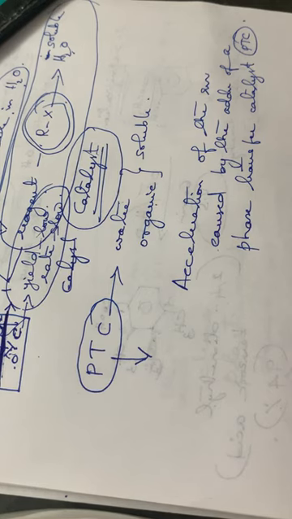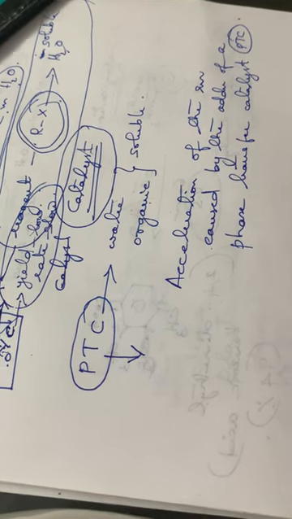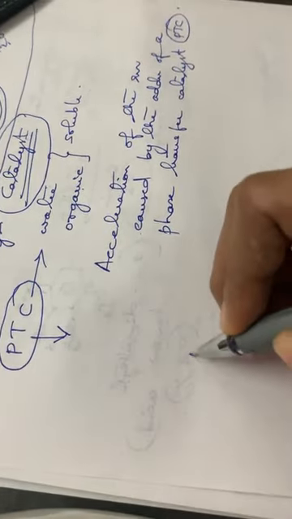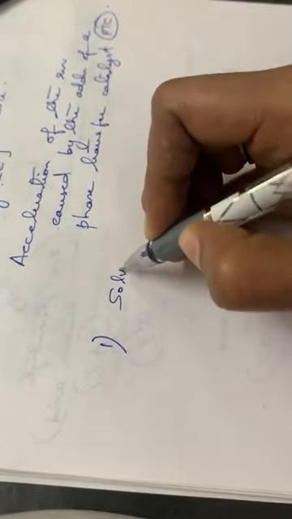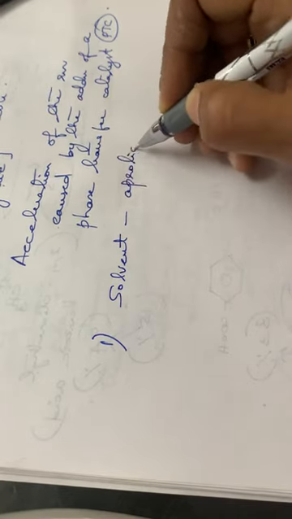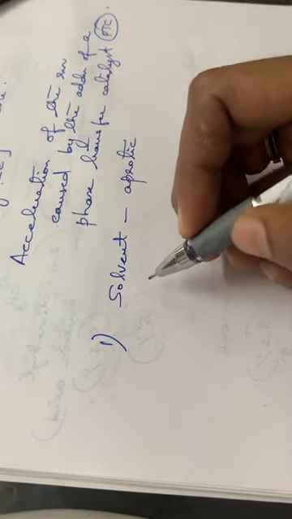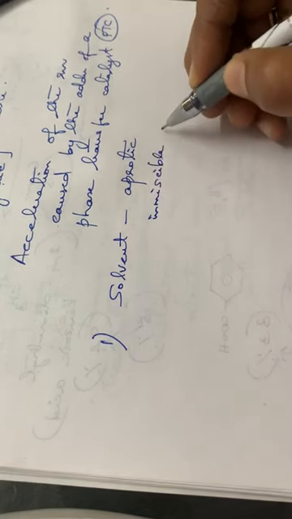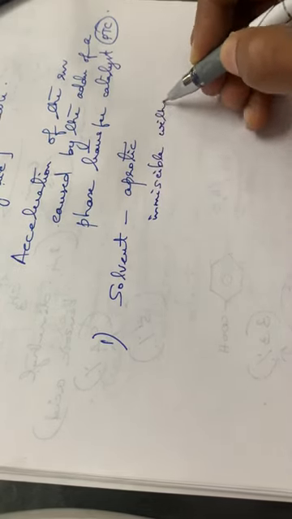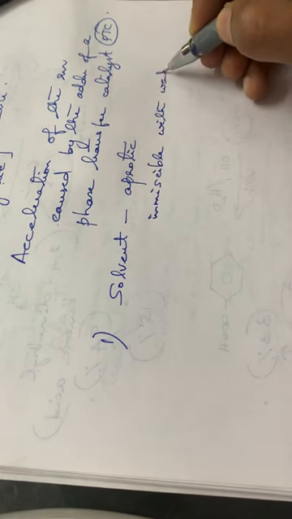Also, some important points are to be noted for a successful phase transfer catalyst reaction. Some of the factors which favor PTC reactions, or phase transfer catalysis, are: first, the solvent should be aprotic, and it should be immiscible with water.